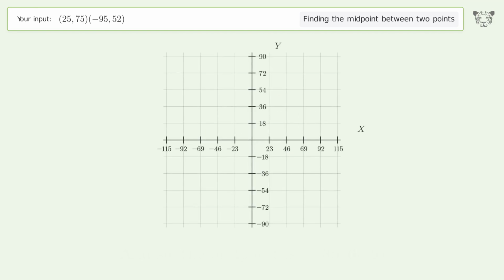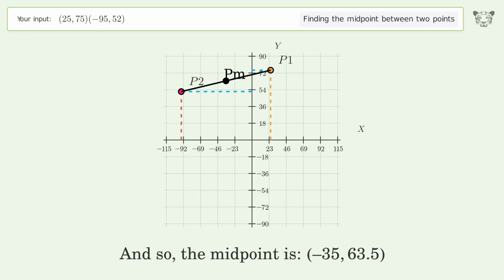And so, the midpoint is negative 35, 63.5.